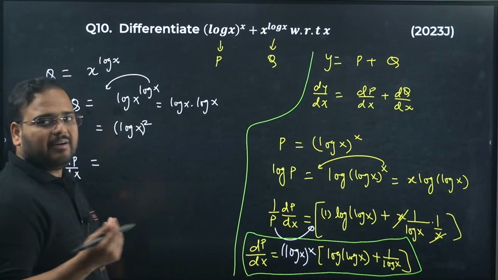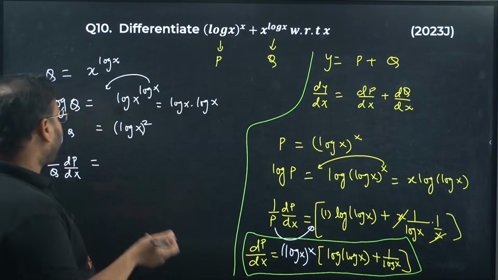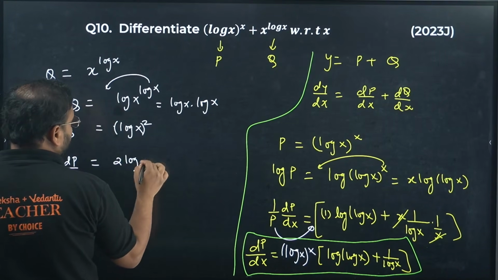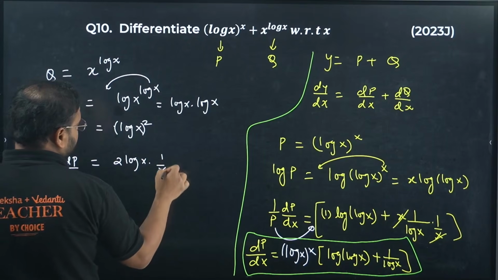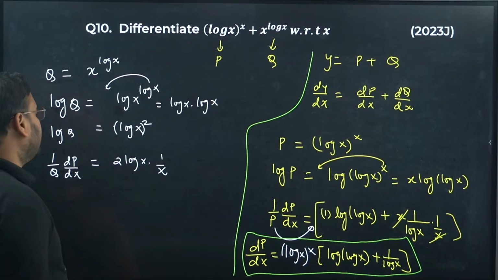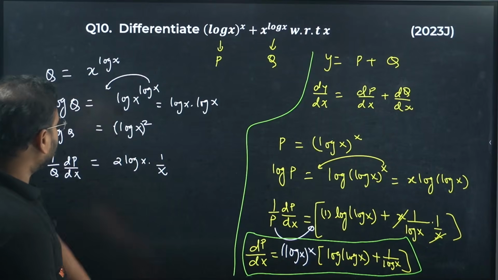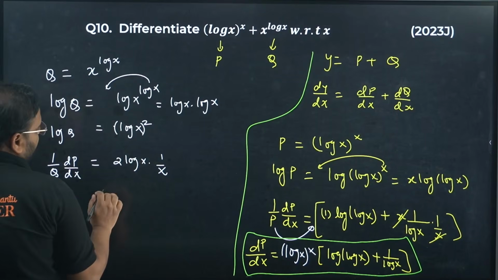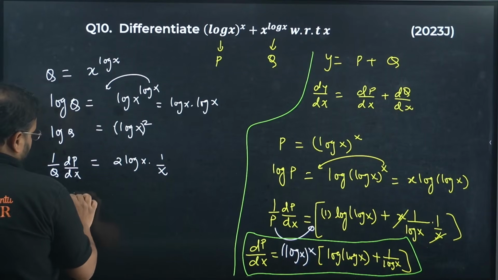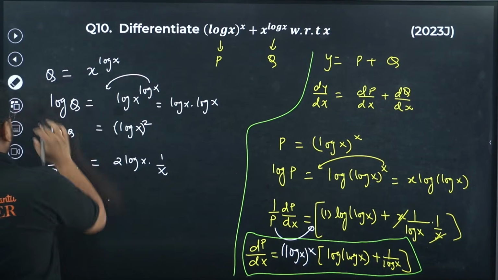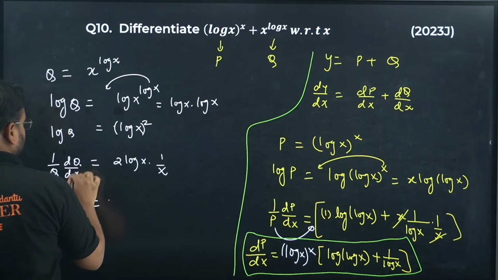Actually in the log we have this understanding, right? This will come in front. We can differentiate also. So twice of log x into 1 by x. Am I right? Twice of log x for this part, and we have 1 by x over there. Okay, and we can move q to this side. Sorry, my bad, this is q actually.